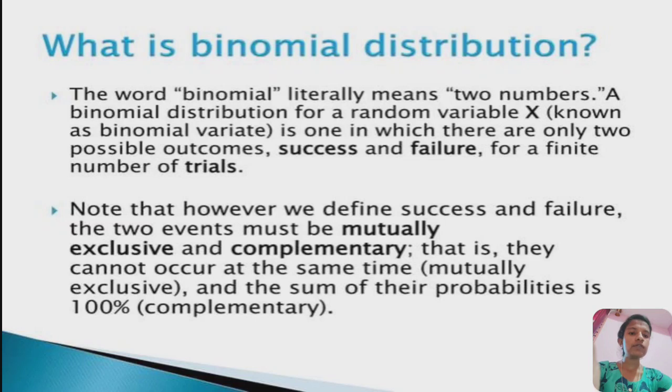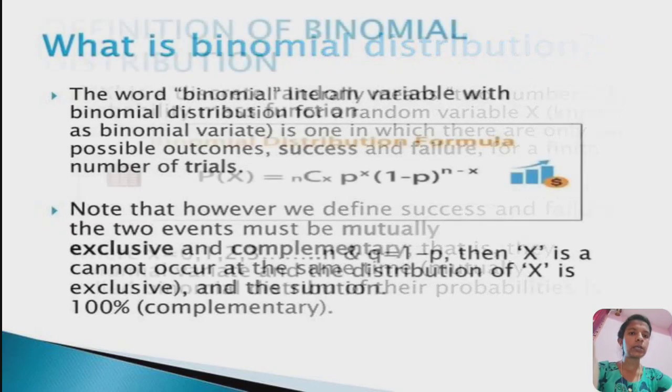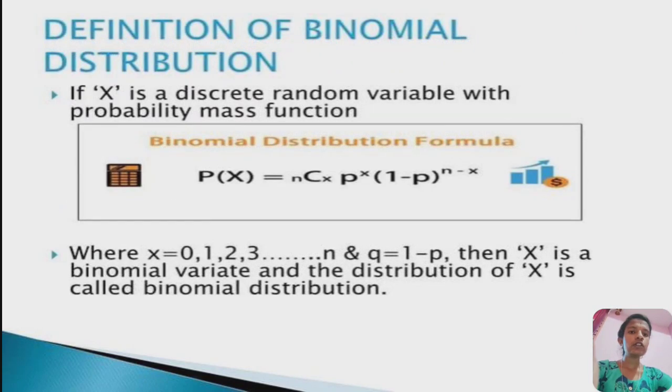Note that however we define success and failure, the two events must be mutually exclusive and complementary. That is, they cannot occur at the same time, mutually exclusive, and the sum of their probabilities is 100%, that is complementary. Definition of binomial distribution.